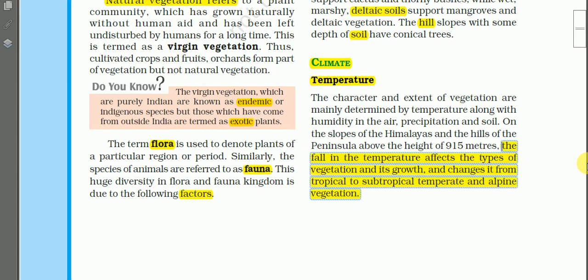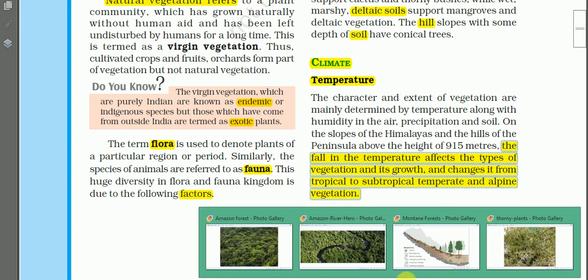So it means that when we climb up a mountain, temperature decreases, and the amount and type of precipitation is different. About this we have learned in chapter 5. Temperature decreases with increasing height. Likewise, precipitation also varies with increasing height, and accordingly we find different types of vegetation, different types of forest on a mountain slope.